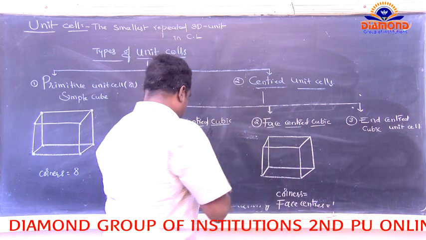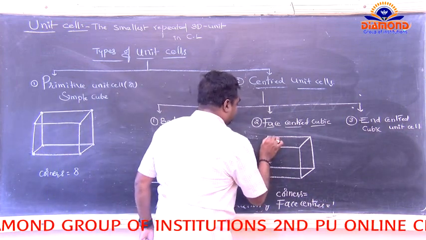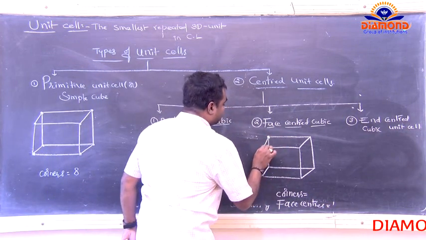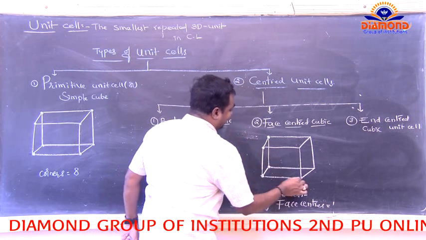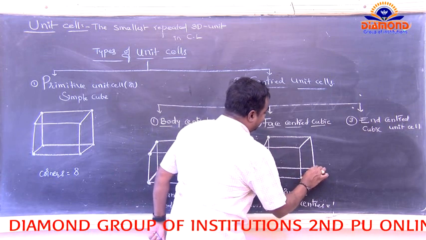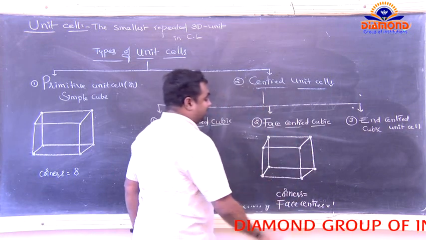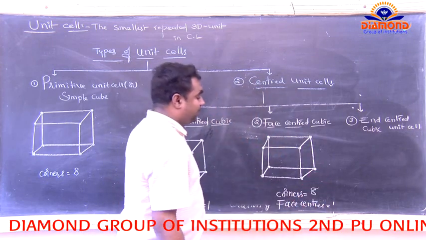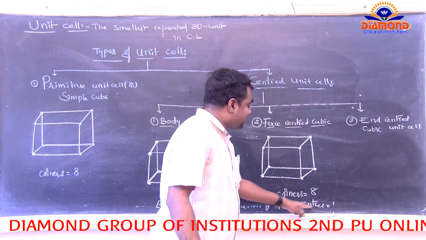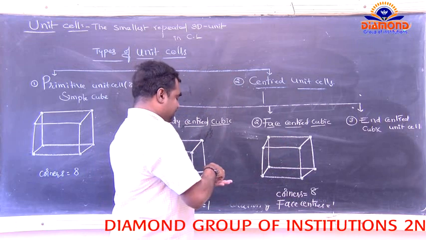So the corners account for a total of 8 points. The 8 corners carry 8 lattice points. Now, including those 8 corners, the face centers also carry a total of 6 lattice points.